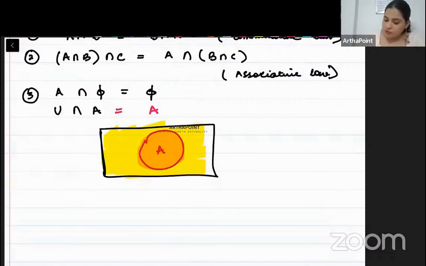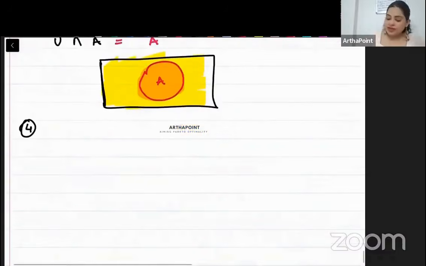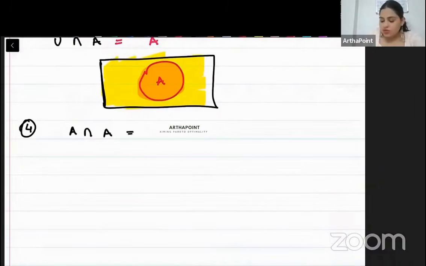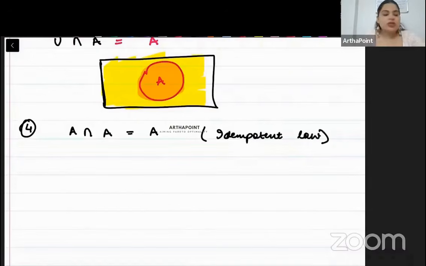Next property, fourth property. If I find common between A and A, that will be A only, na? Both are the same thing, so the common between A and A will be A. Beta, this is known as idempotent law. I hope this is clear.